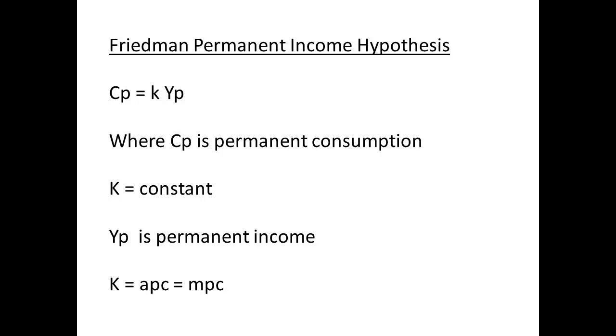The hypothesis of Friedman is that permanent consumption, CP, is proportional to permanent income, YP. In other words, CP equals KYP, where K is a constant. The constant is equal to the average and marginal propensities to consume. This makes the hypothesis consistent with the long-run data that suggest APC is constant.